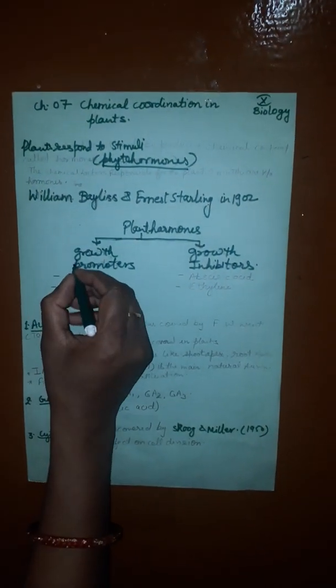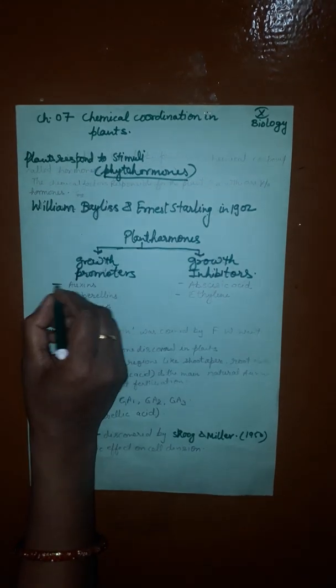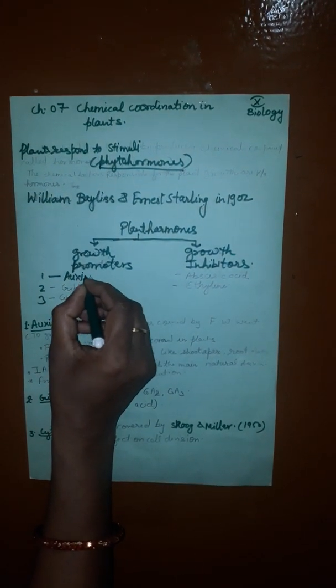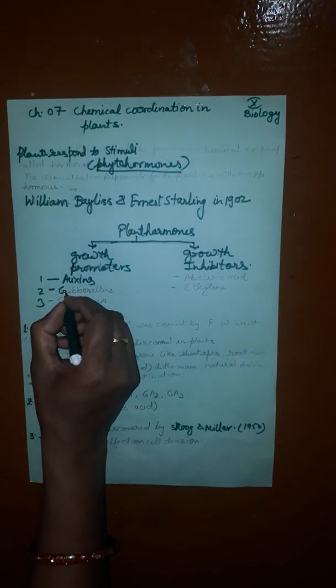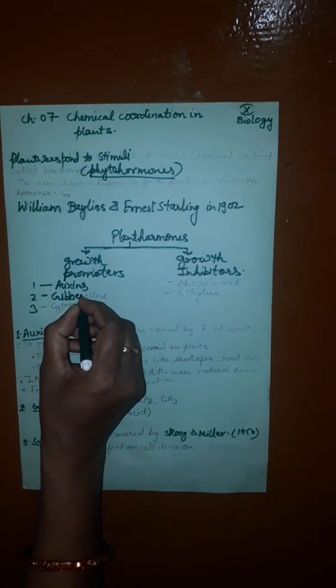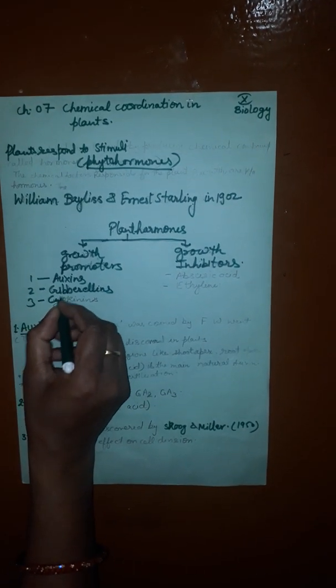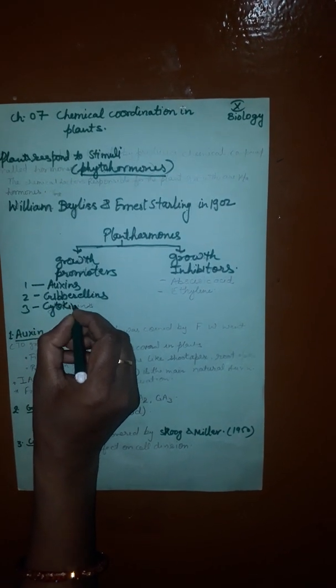Growth promoters, which promote the growth of the plant, are of three types. First is auxins, second is gibberellins, and third is cytokinins.